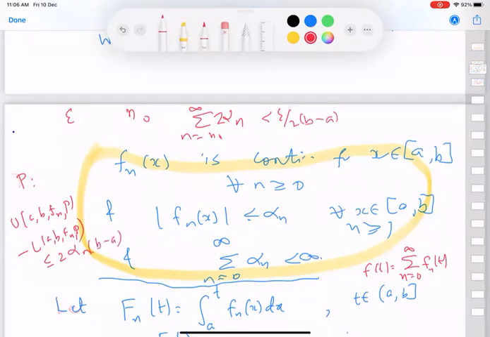And therefore the gap between U and L from n naught onwards is always less than epsilon by 2.